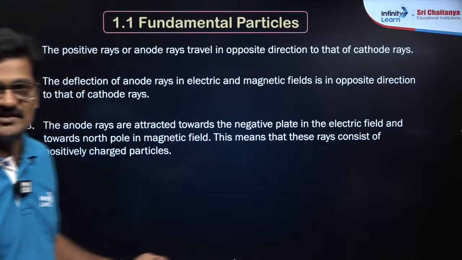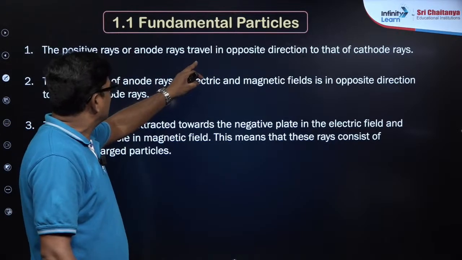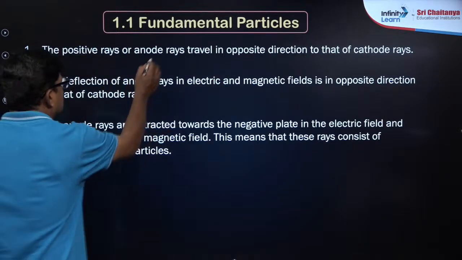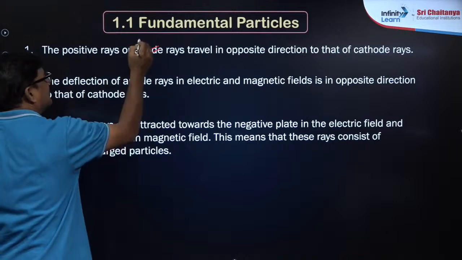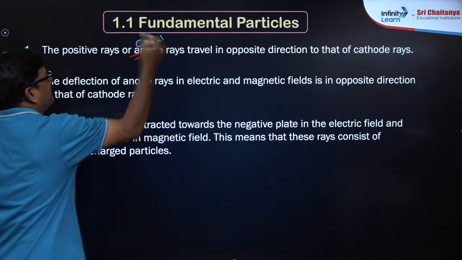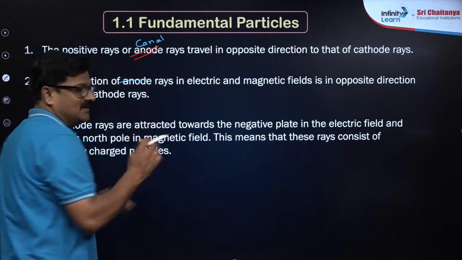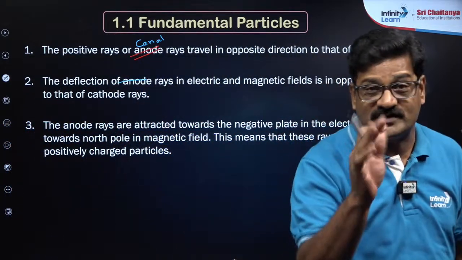So the characteristics of the anode rays, the positive rays: they travel in the opposite direction of the cathode rays. Okay, I just want to say canal rays. Anode rays are the same as canal rays. That is correct, right beta? So the deflection of anode rays or canal rays is towards the negative end, so they are positively charged.